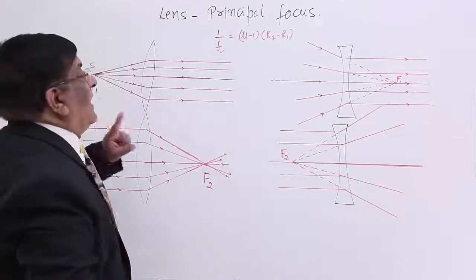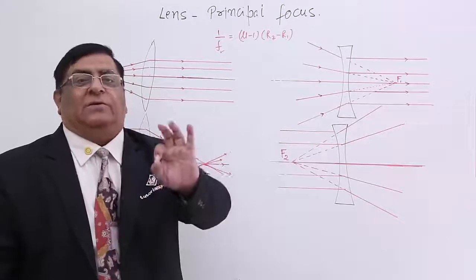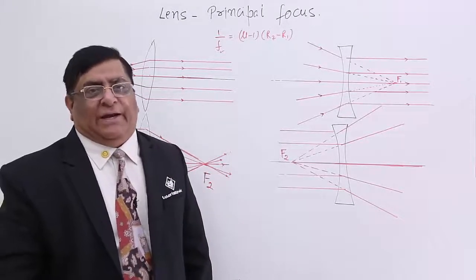Therefore, the focal length will have a particular value, one or two values, not more than that.